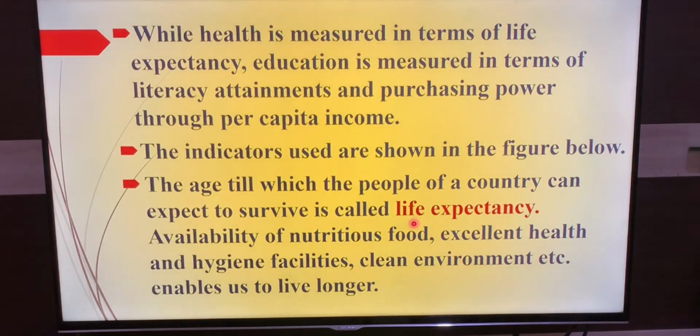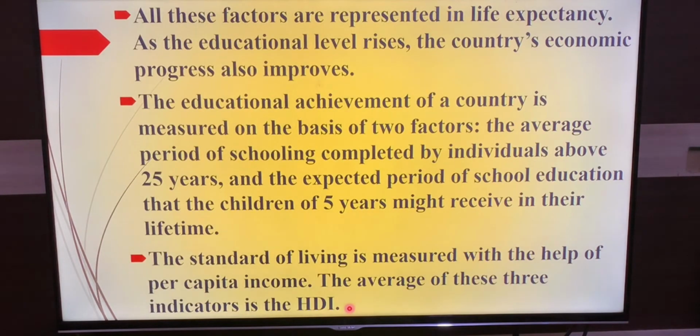So health is measured in terms of life expectancy. That is, how long do the people in that country live? We are estimating for the majority of people. And for that, what facilities are available for them: nutritious food, excellent health, hygiene facilities and a clean environment to lead a longer life.